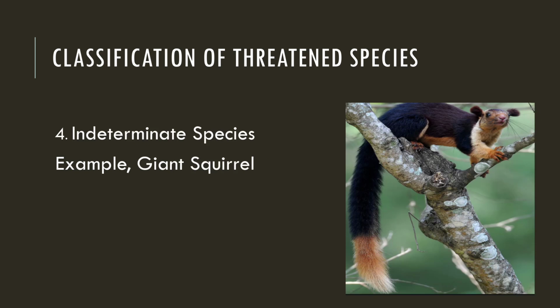We don't have definite information, and that is why we call them indeterminate species. The example is the giant squirrel. You can see it has a huge structure and a huge tail. It is also called the shekru. So this shekru is an indeterminate species.